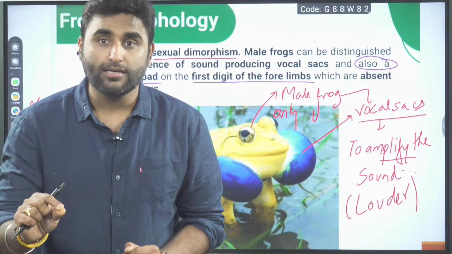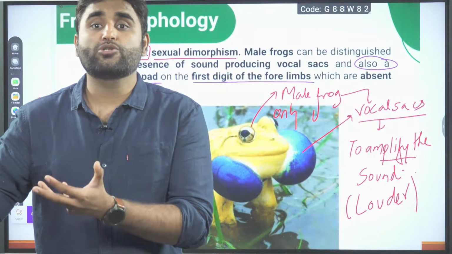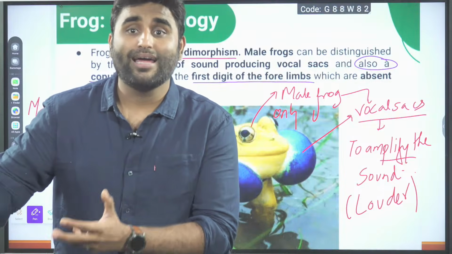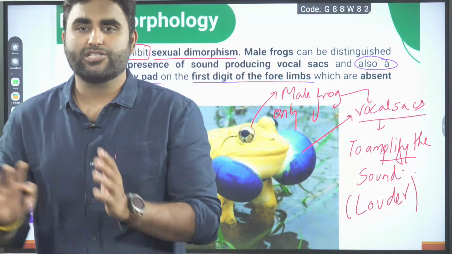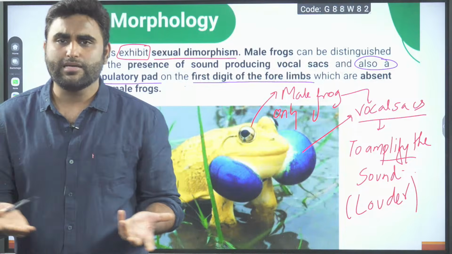S-P-A-W-N-I-N-G. Spawning. And then the egg and sperm will be in the water. So fertilization is going to happen in the water, external fertilization. Yes, correct, external fertilization outside the body.